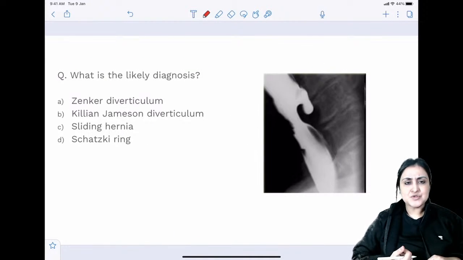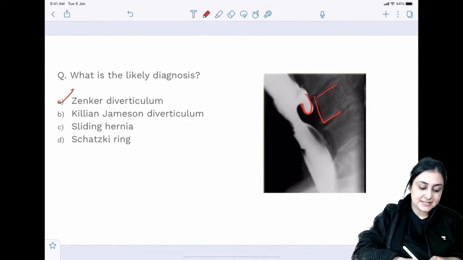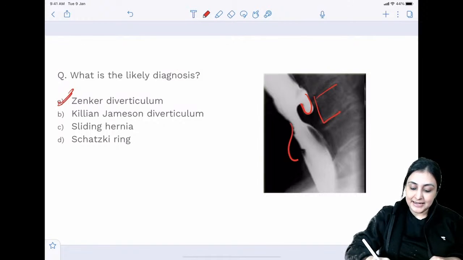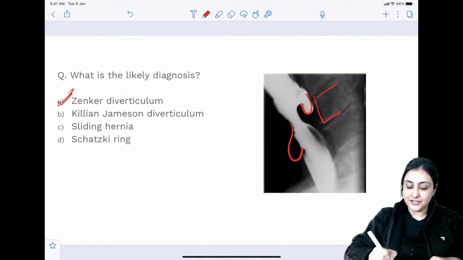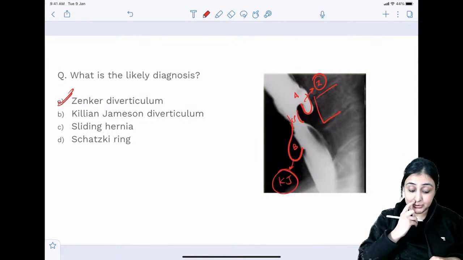What is the likely diagnosis? Very baby question. When you see that there is a posterior diverticulum, these are the vertebra, this is Zenker's. In case this was anterior and below the cricopharyngeus, the narrowest part is the cricopharyngeus. This is above, this is below and anterior. So below and anterior is Killian-Jameson's diverticulum. Above and posterior is Zenker's diverticulum.